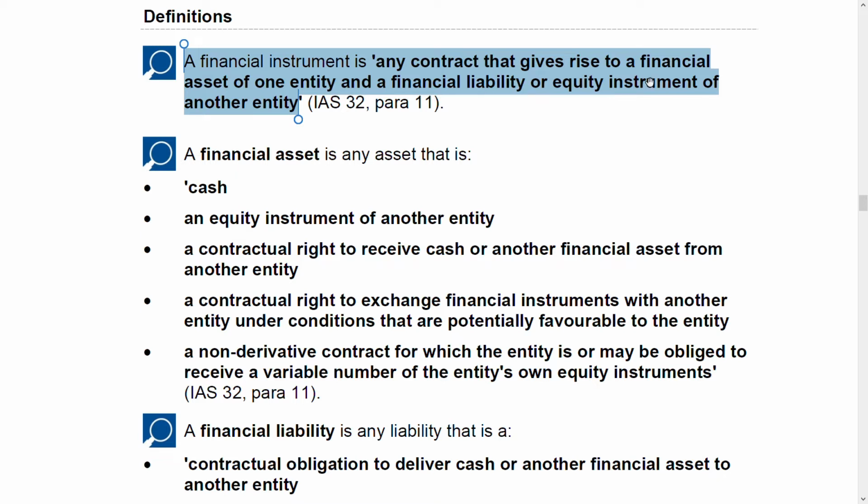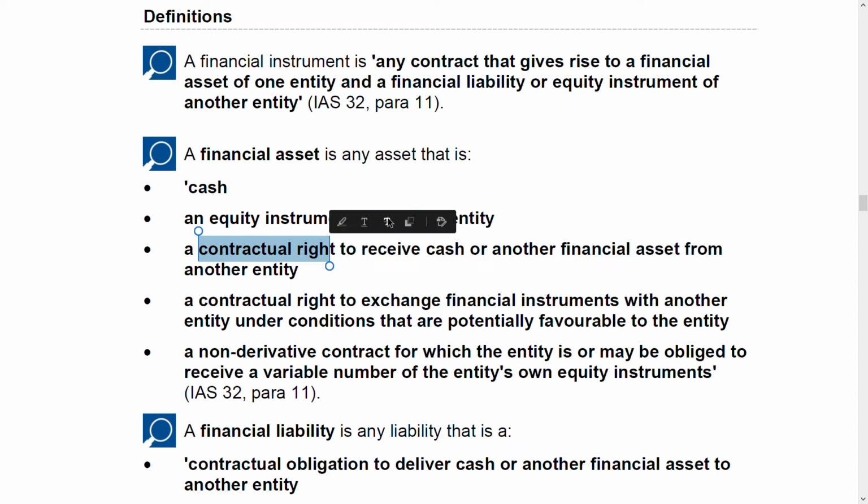It might not always be cash; it could be cash or a financial asset from another entity. The word here is contractual right. Then it's a financial asset.